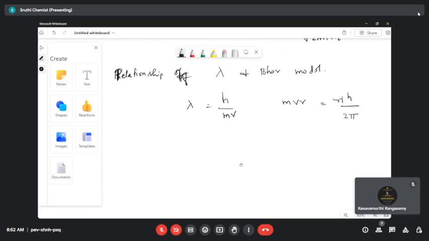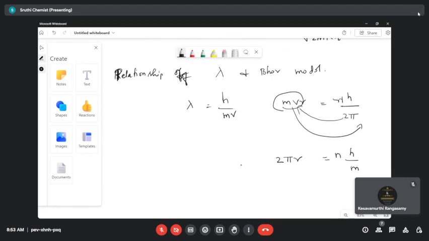So let's relate these formulas. From the angular momentum, let's take 2 pi to this side and then mv to this side. So what will be our new formula then? 2 pi r is equal to, I'm taking the 2 pi into the left hand side and mv into the right hand side, nh divided by mv.